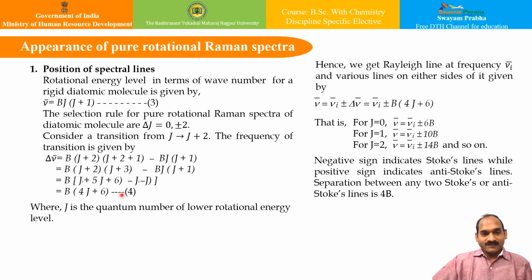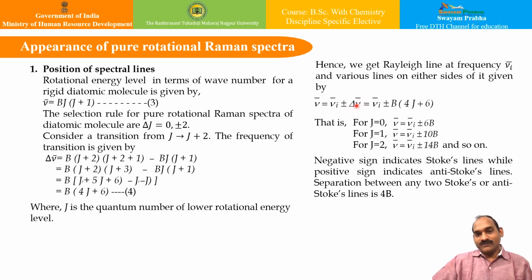And we can find out this B into 4J plus 6. And this J, as we all know, is the rotational quantum number. And this J is for the lower rotational energy. That is what is mentioned here. And therefore, we get the Rayleigh line at frequency of nu I, that is the original one, and the various lines on either side of this will be given by plus minus delta nu. So nu I plus minus delta nu.